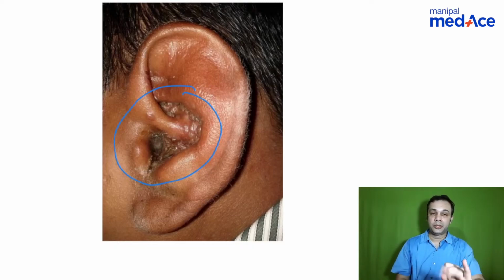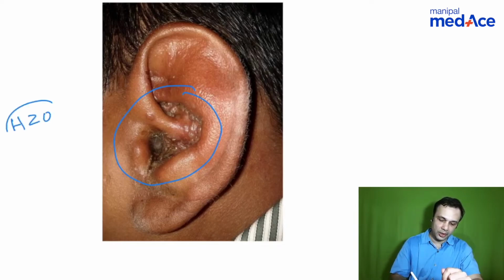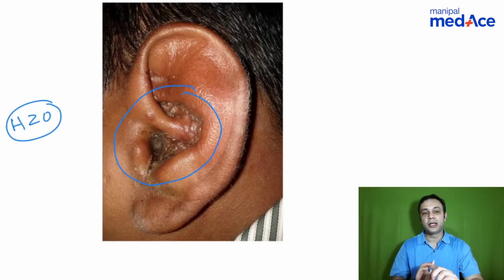Excruciating pain, lesions on the pinna, lower motor neuron type of facial paralysis. He had fever initially. Yes. Vesicles on the external ear. What is the diagnosis? Herpes. Yes. So, herpes zoster oticus, Ramsay Hunt syndrome.